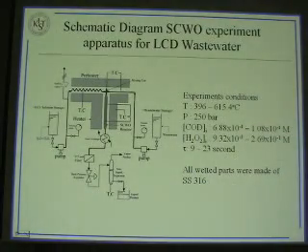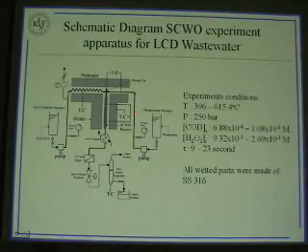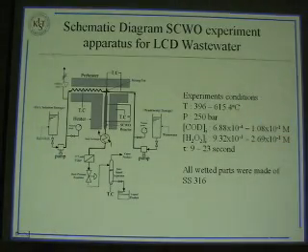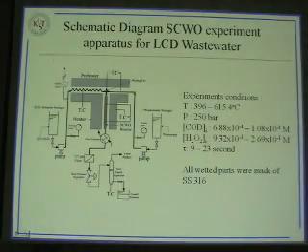This is the schematic diagram of the experimental setup in our lab. We use two kinds of preheater. The first is the preheater for the oxidant, where we use hydrogen peroxide as the oxidant, and the second one is the preheater for the waste. The experimental condition is from 396 to 615 degrees Celsius, and the pressure is 250 bar.